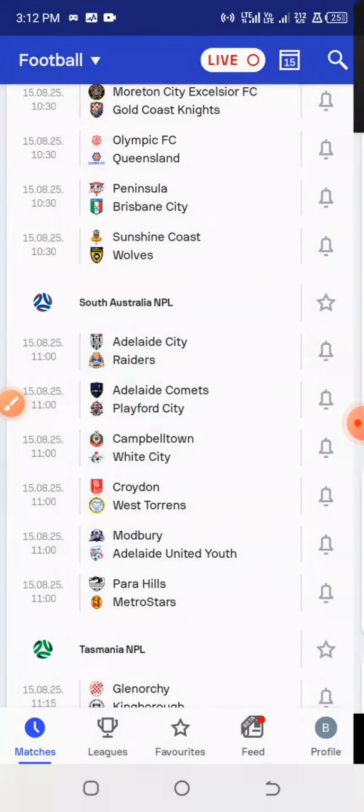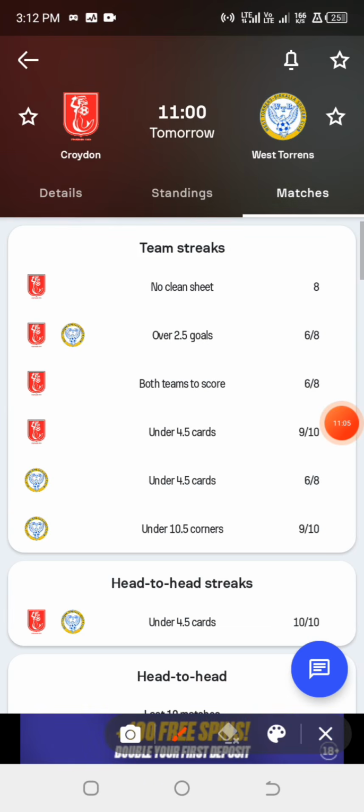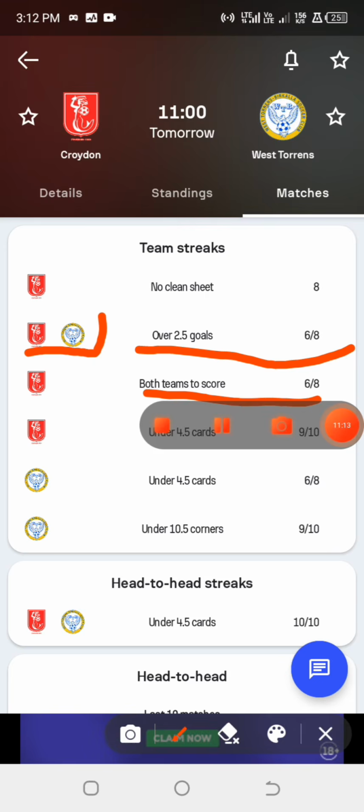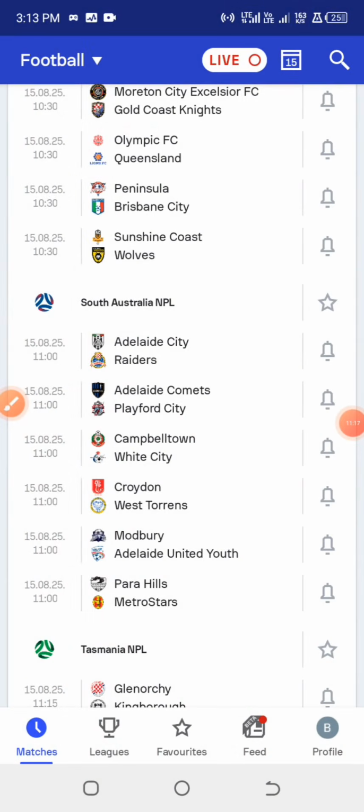Now there's a particular game that we got, Modbury and Adelaide. Let us check this particular game first. Alright, so we are able to get over 2.5 goals for the home team, and for the away team it happens in 6 of the last 8 games, and we are able to get both teams to score. Okay, this happens to be another perfect game for over 2.5 goals.